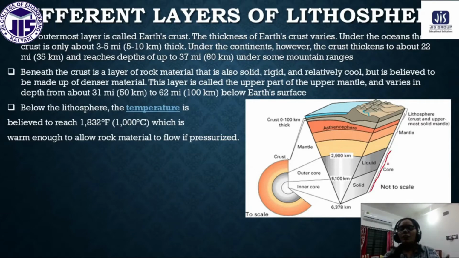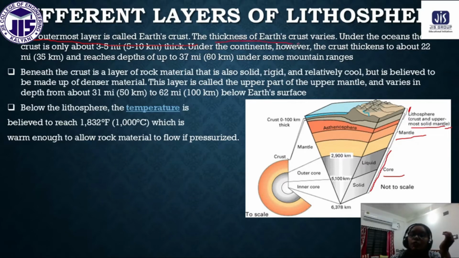After cutting this, you can see the layers. The inner zone is called the core. After that we have the mantle, and after the mantle we have the earth surface, which is called the crust. So these are the three layers that we have. The outermost layer is called the earth crust.